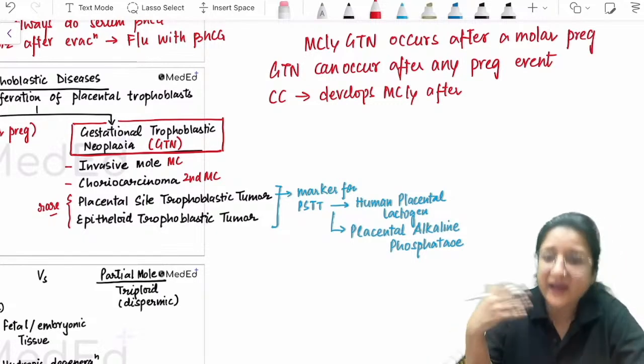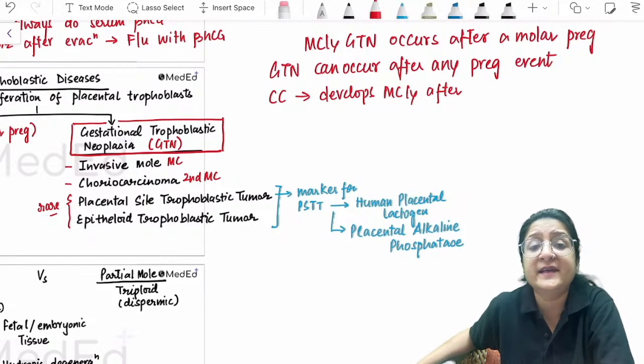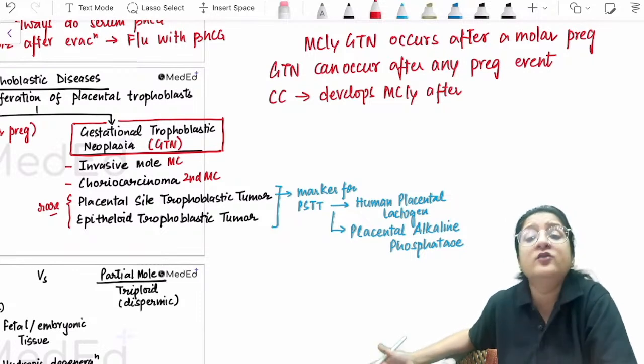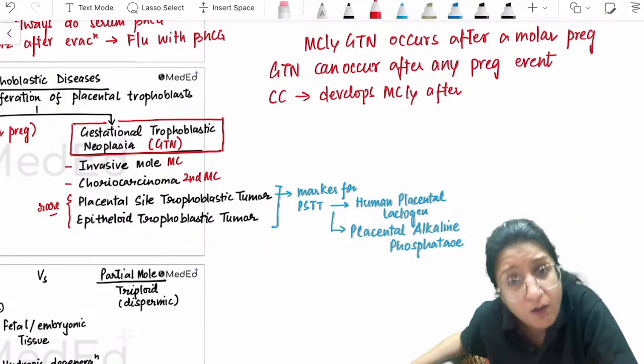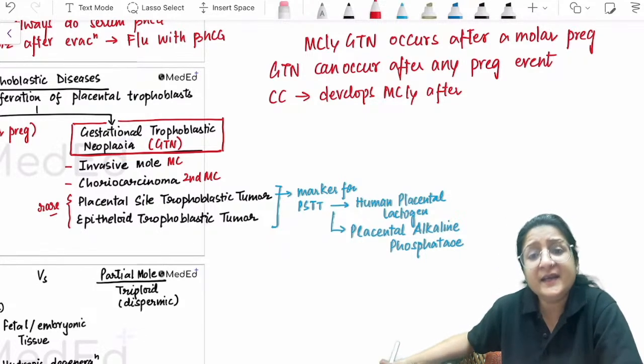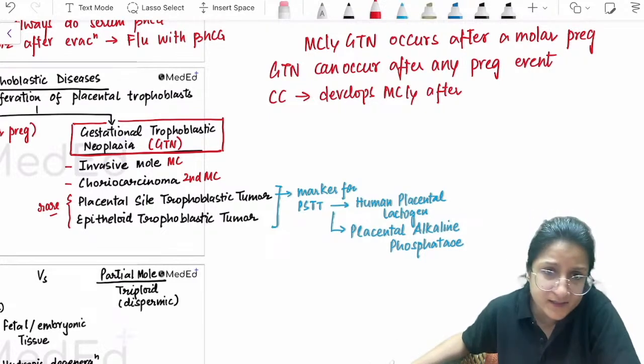That is why we were following up molar pregnancy evacuations with beta HCG. Otherwise, what is the need? Why do we need to follow up molar pregnancy evacuations with beta HCG? Because we know that most commonly GTN develops after a molar pregnancy, and the marker of GTN is beta HCG.